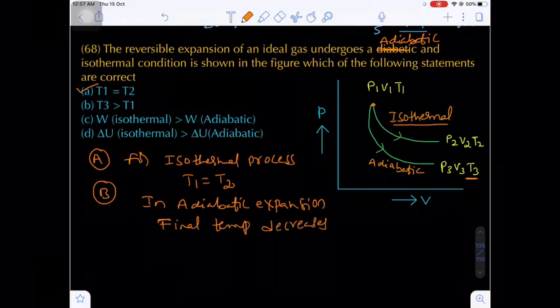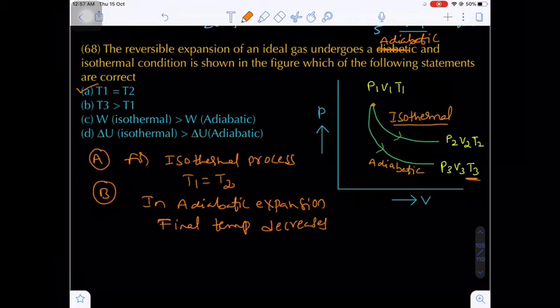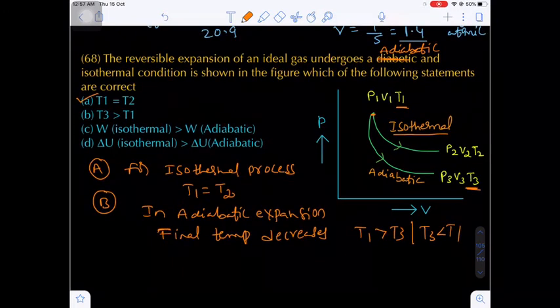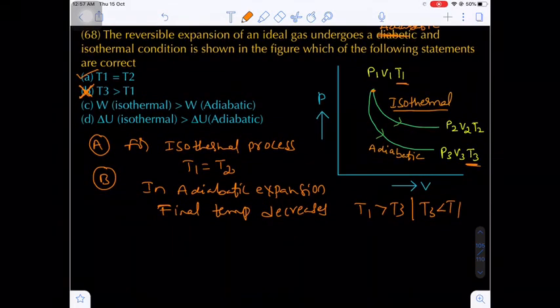Yes or no? What is the final temperature? T3. What is the initial temperature? T1. That means T1 is greater than T3, otherwise T3 will be less than T1. But in option B, T3 is greater than T1, that means this option, the second statement, will be the incorrect statement. Are you getting my point?